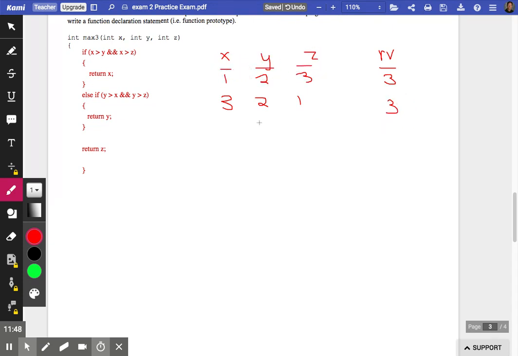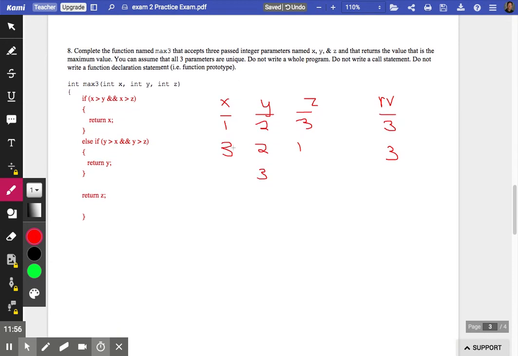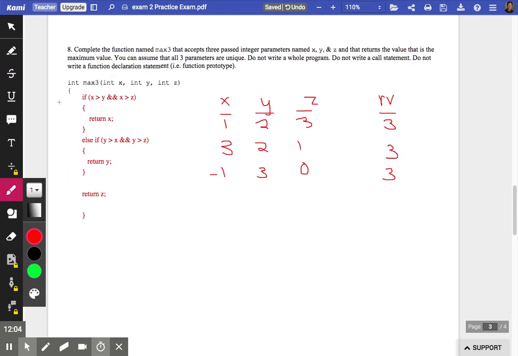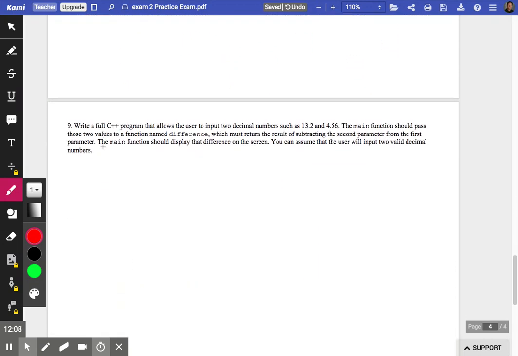And perhaps you want to put a large number in place of y. And since we weren't guaranteed that these were positive numbers, maybe you want to stick some negative numbers and even the number 0 in to see if the logic is correct. So test your code that you wrote under pressure quickly on a test.